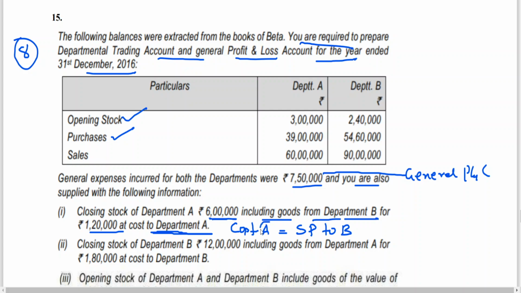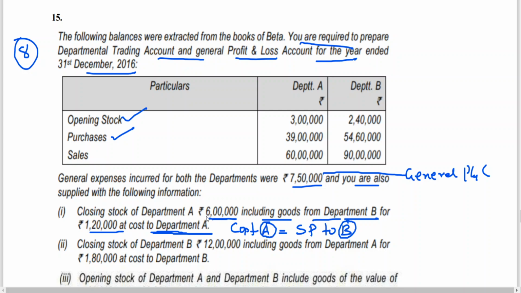Cost to A is selling price to B. That means B is the transferer of 1,20,000, and that has been unsold by the transferee.